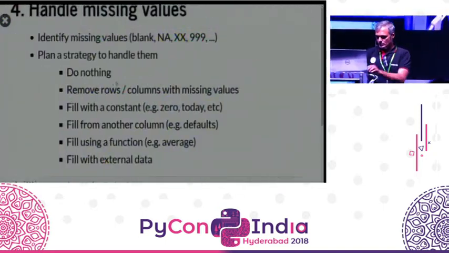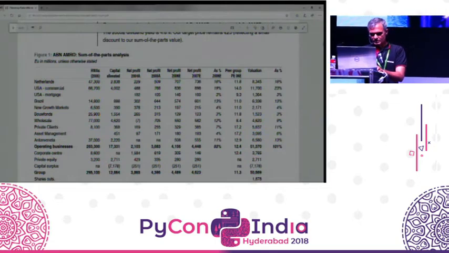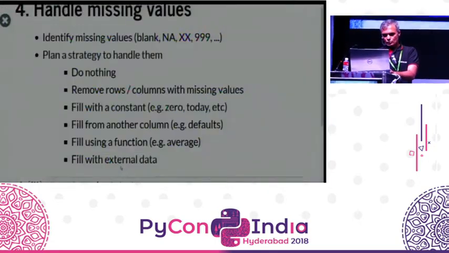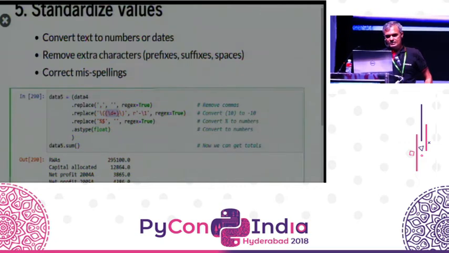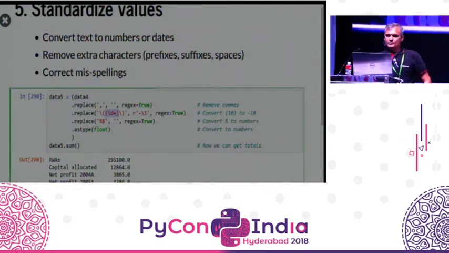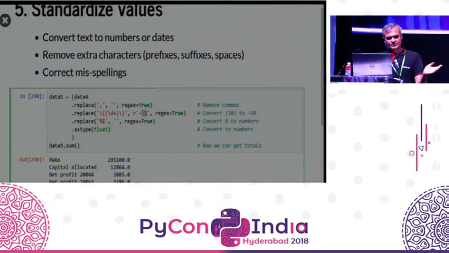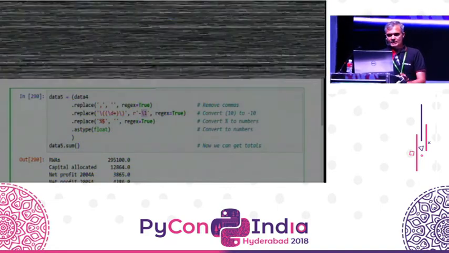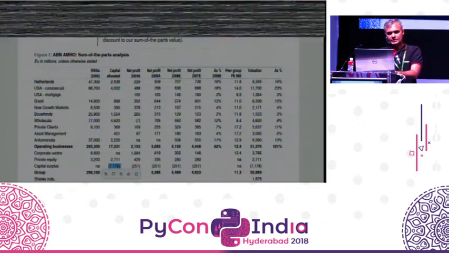For example, let's take this one. So that's minus 7,178. So we put in the regular expression that says, any number that's inside a pair of brackets, prefix it with minus and then put in the same number. So that converts numbers with brackets into negative numbers. Anything that ends with a percentage, like 16%, 19%, etc., just get rid of the percent. I know that the value is in percentage, I can later on divide it by 100.